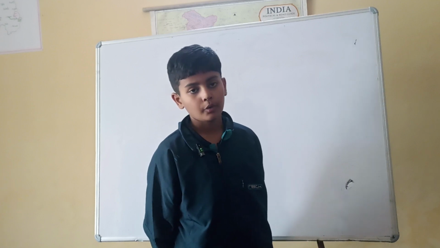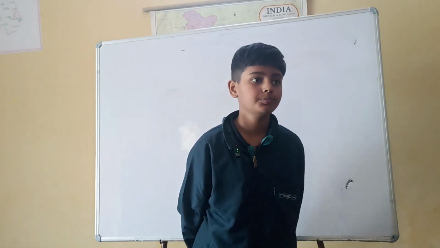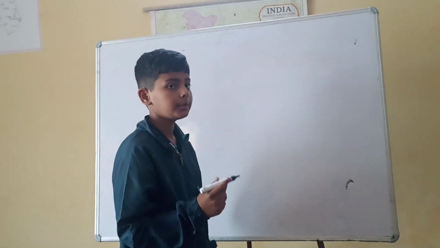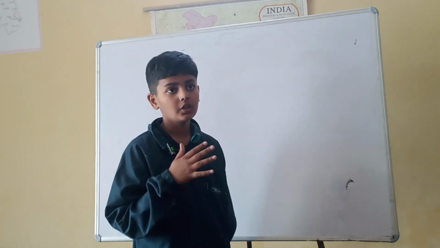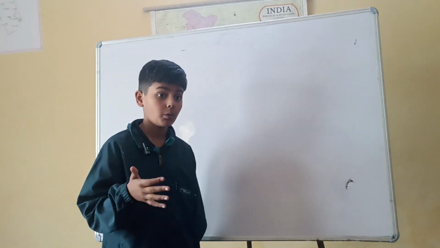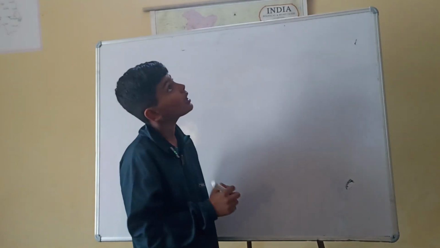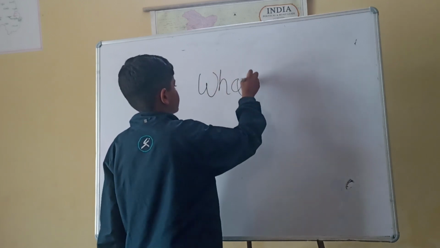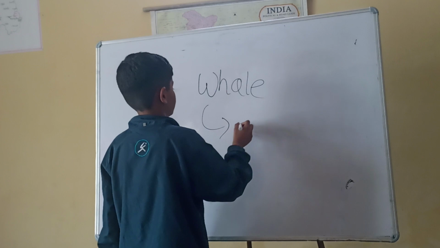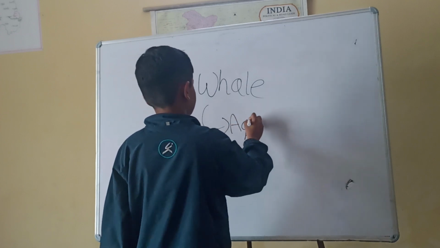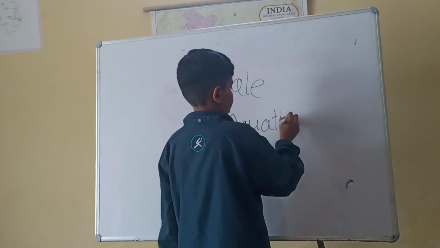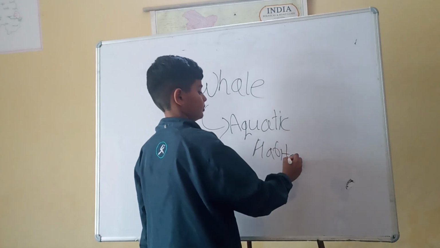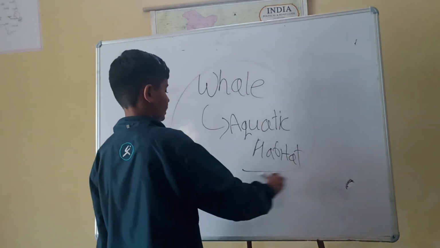Today, my topic is from science: the habitats of animals. So, let's start. Habitat of an animal is basically the specific place where an animal lives. Let's have an example. A whale. It lives in water. That means aquatic habitat. This is where a whale lives.